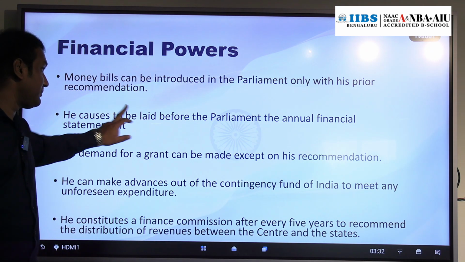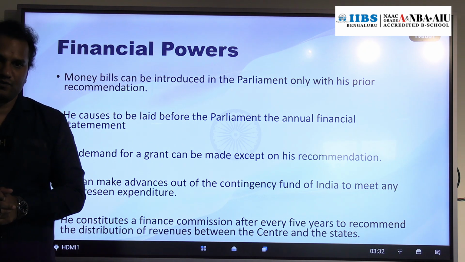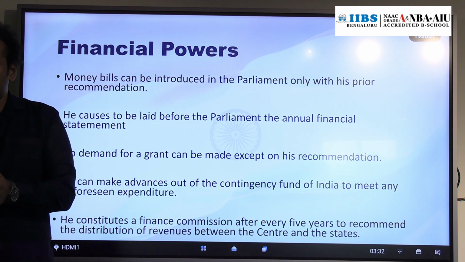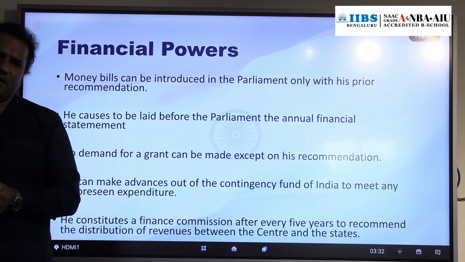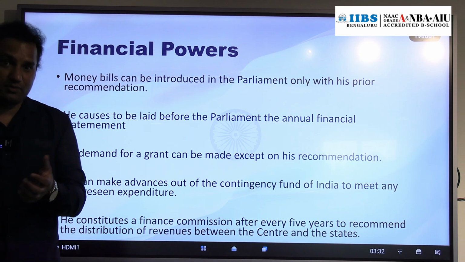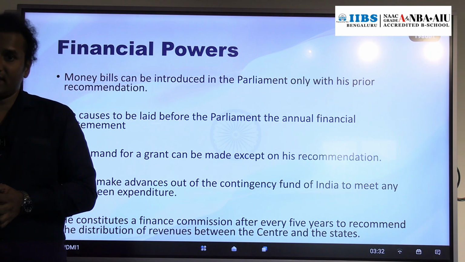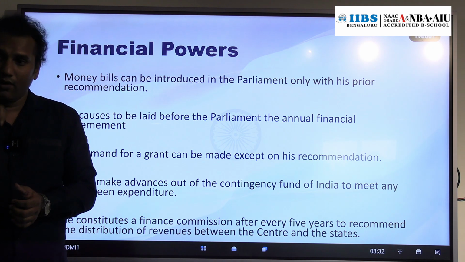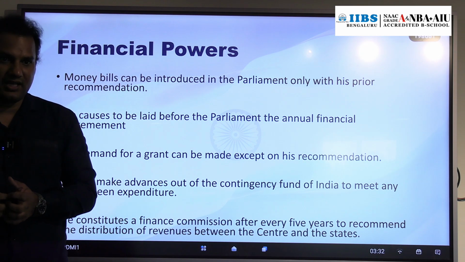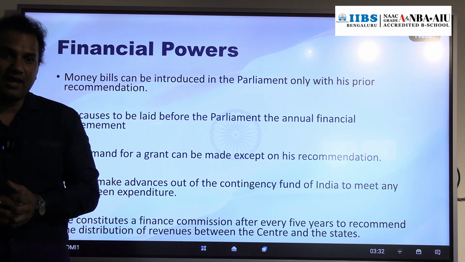So no grants can be made except on the recommendation of the President. After the budget is discussed, the minister will ask for the grants. Grants means they require this much money. For example, the sports minister is demanding 40,000 crore rupees. In that 40,000 crore, the sports minister is demanding first 5,000 crore for the development and renovation of the existing cricket stadium or football stadium. So they need money, right? How can they ask for the money? Through the grant only.